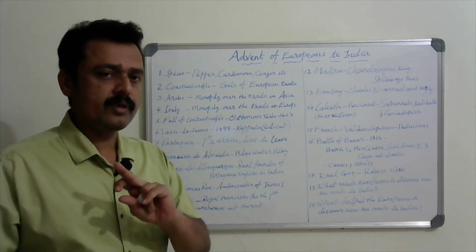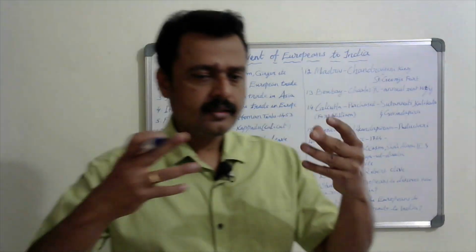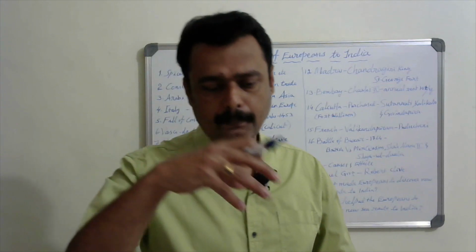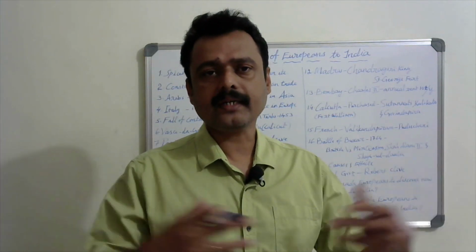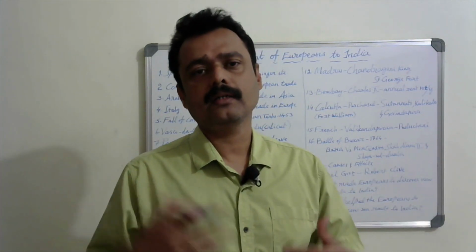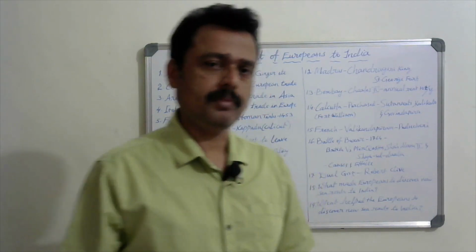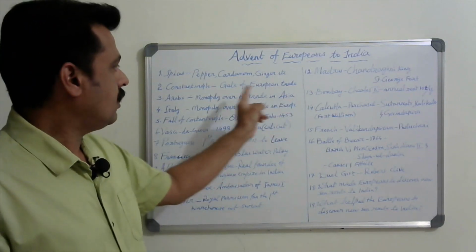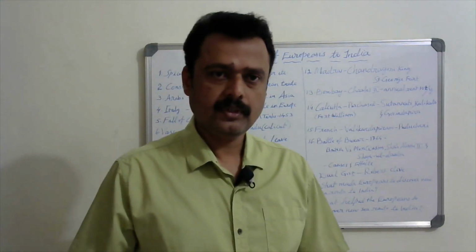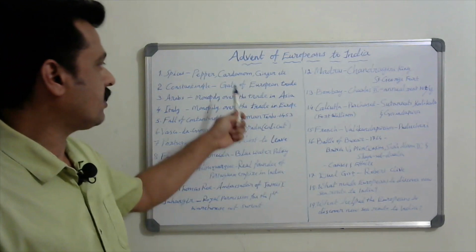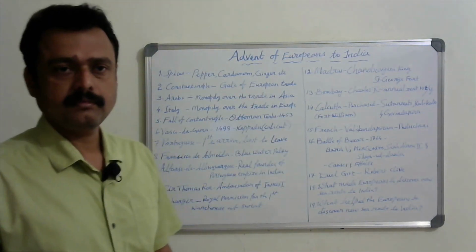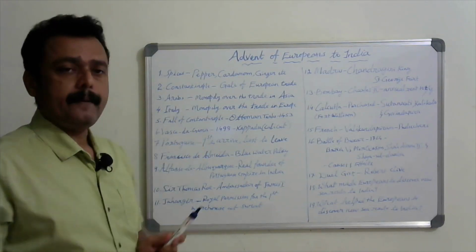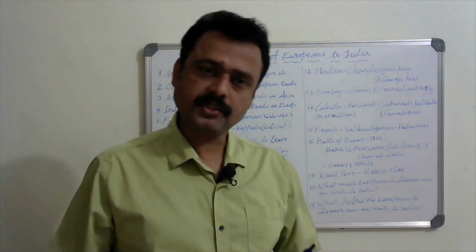Next, important one: the main region which connected Europe and Asia, that is Constantinople. Constantinople is called the gate of European trade. So Constantinople is called the gate of European trade. A multiple choice question can come on this, and another question they commonly ask.